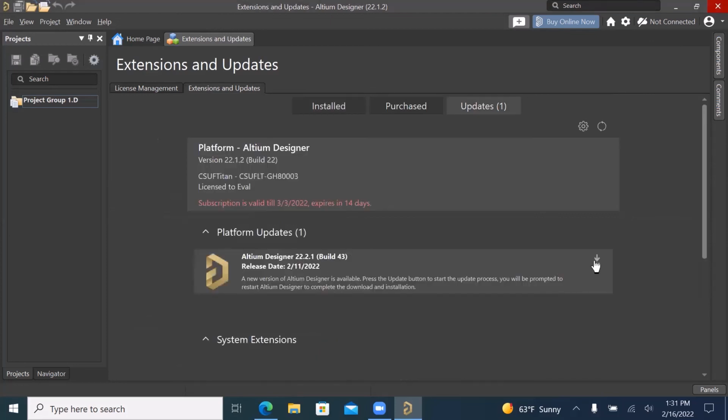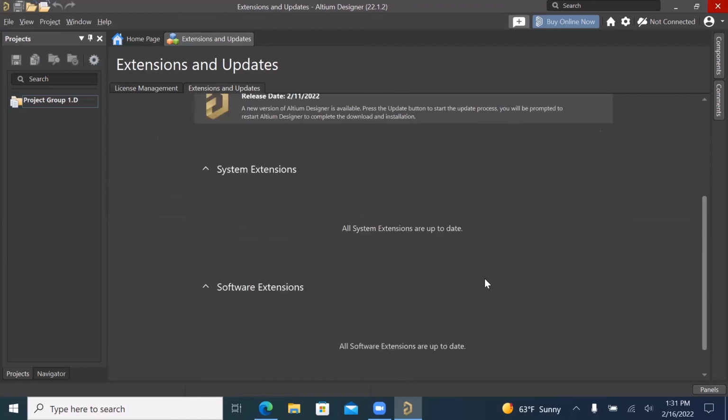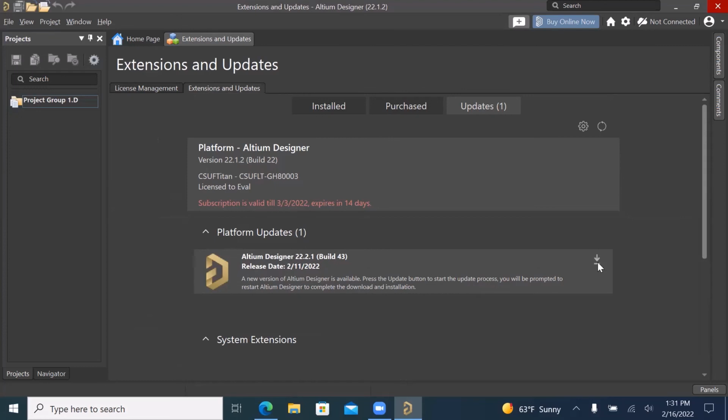Right here, click on this download. You can refresh this page first and you have one update. So we'll go ahead and download that. And once that's done downloading, Altium will have you restart Altium, and that'll finish your updates.